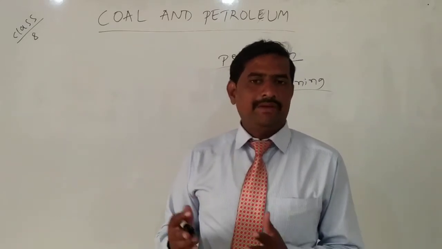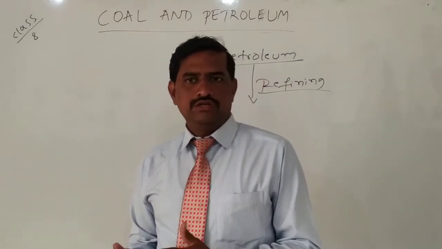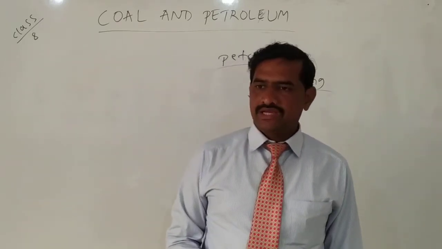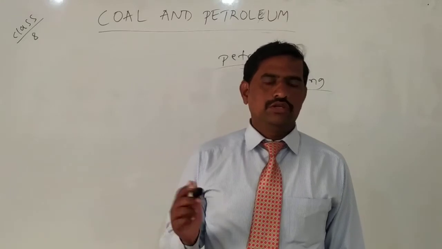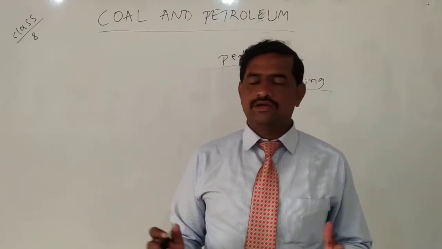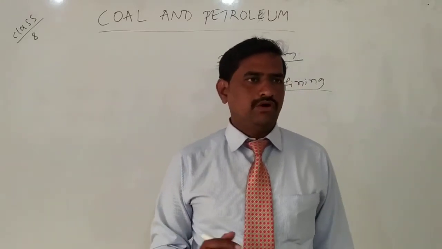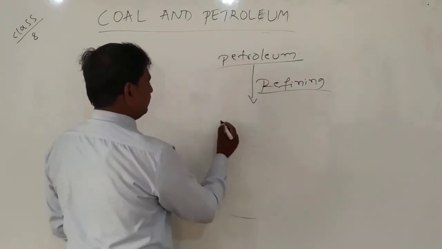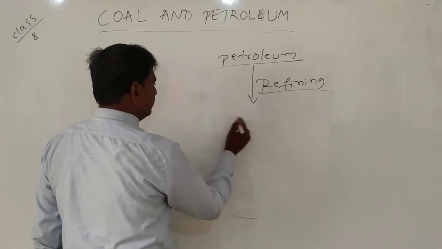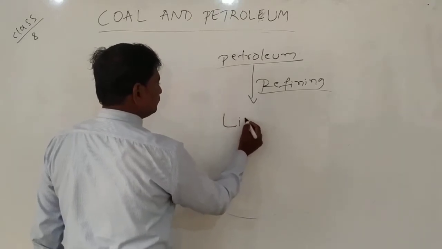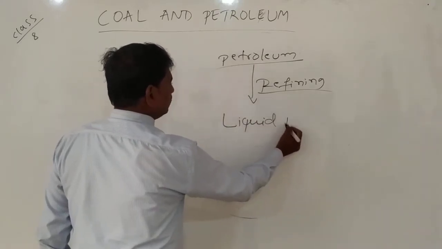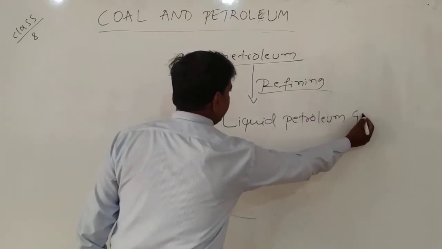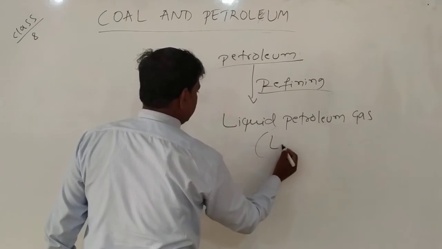That is diesel, petrol, kerosene, liquid petroleum gas (LPG), paraffin wax, and bitumen. These different constituents together form the petroleum. By petroleum refining we get petrol, and also liquid petroleum gas, also called LPG.